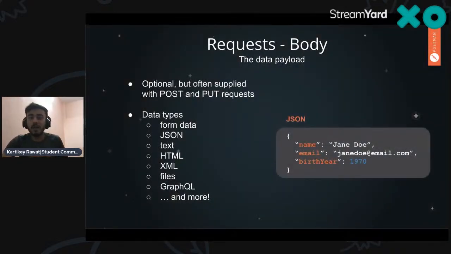Cool. So how is a JSON structured? I'm just giving you an example, because JSON is used a lot in industries. The structure of JSON is the name and the value you're providing: email and its value, birth year and its value. The basic thing is you give a string key, and the string has some value, like name: my name is Kartikey Rawat. My email will be kartikey.rawat@postman.com, and my birth year 2000. So that's a simple JSON structure that I'm providing so that you get how JSON is structured, and more or less every kind of data type is structured in the same or another way.